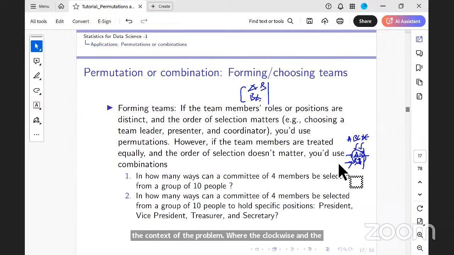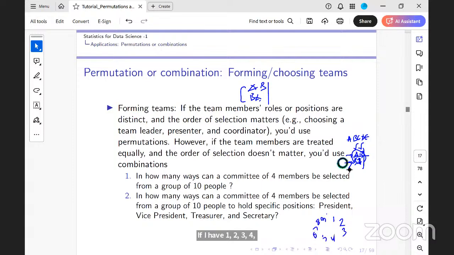For example, if I'm setting up numbers 1, 2, 3, 4, 5, 6, 7, 8, 9, 10 around a circle, clockwise is different from anti-clockwise, right? If I have 1 to 12, like a clock, this is the clockwise direction, this is the anti-clockwise. So that depends on the context again, and based on the context, you can always decide. Is that clear?